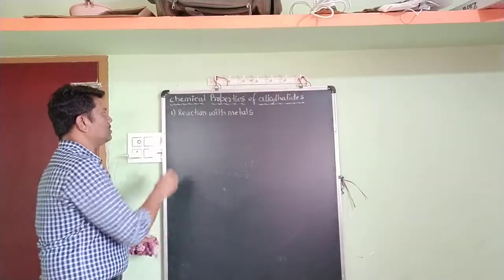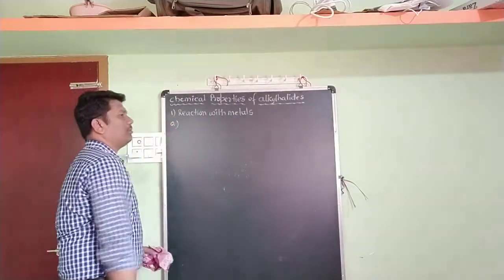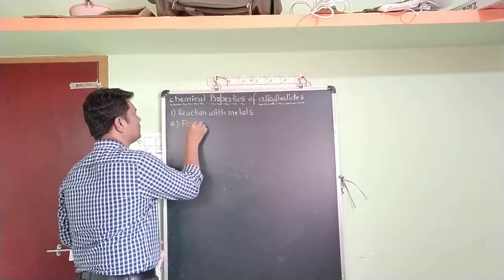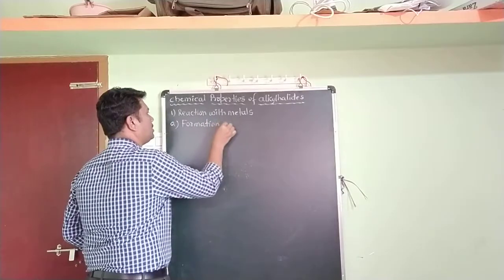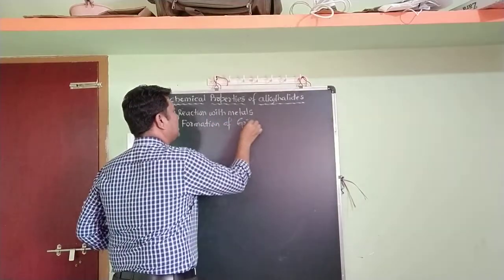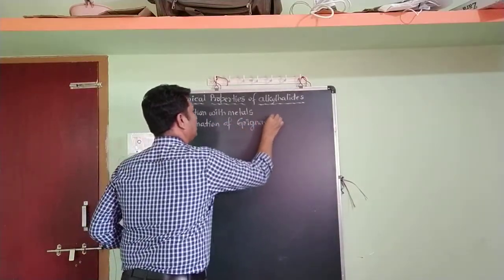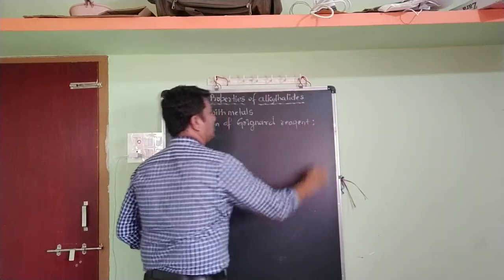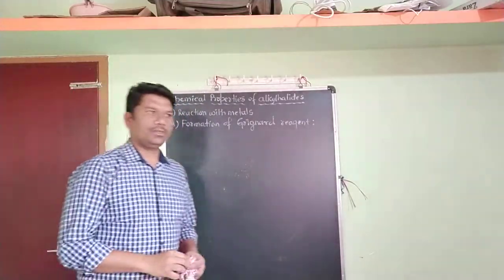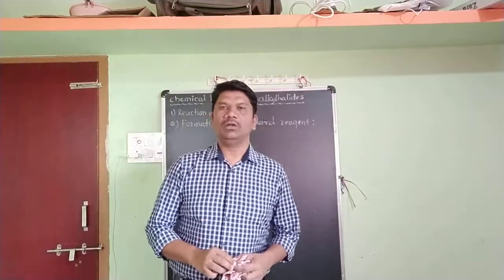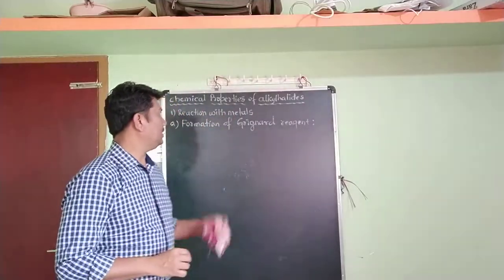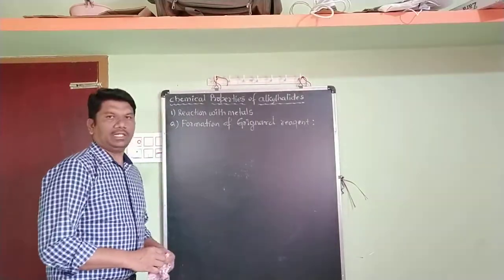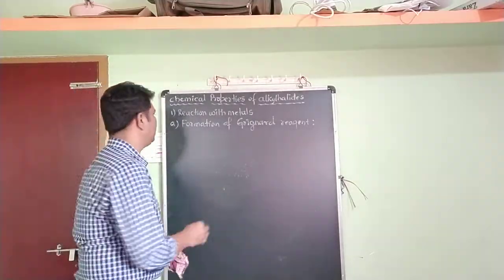In reaction with metals, the first chemical property is formation of Grignard reagent. Very important. Most of the time in examination they ask the question, what is Grignard reagent? So here in this chemical property, we are going to form a Grignard reagent.